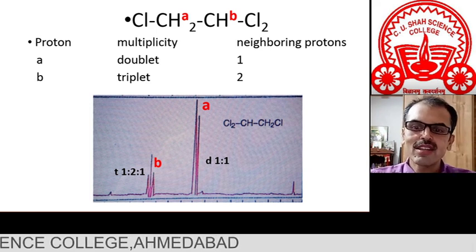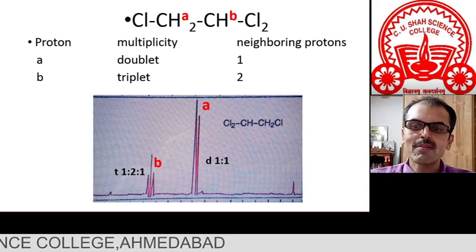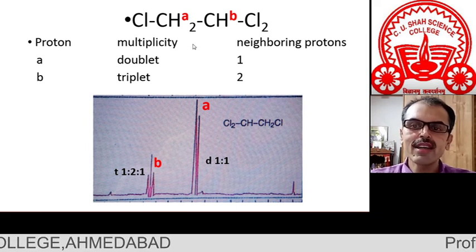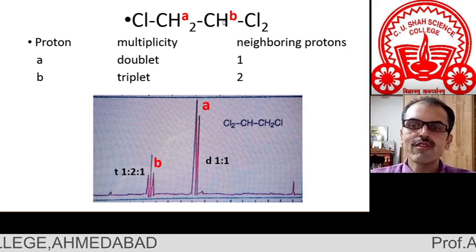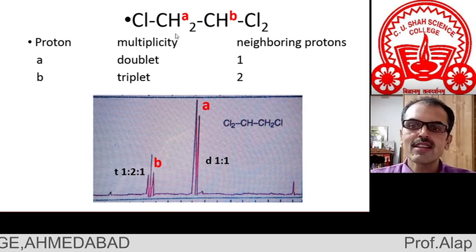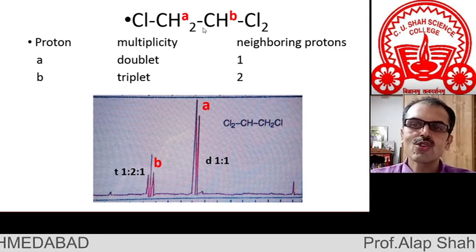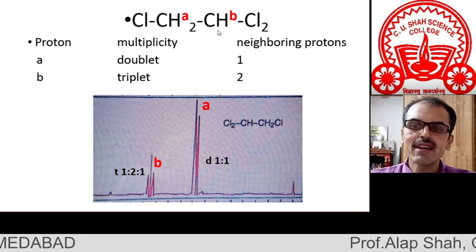I think you must remember that. This is the observation, but we want to understand why, because of one neighboring proton, signal A splits into a doublet, and why signal B splits into a triplet. Let us discuss that one by one.